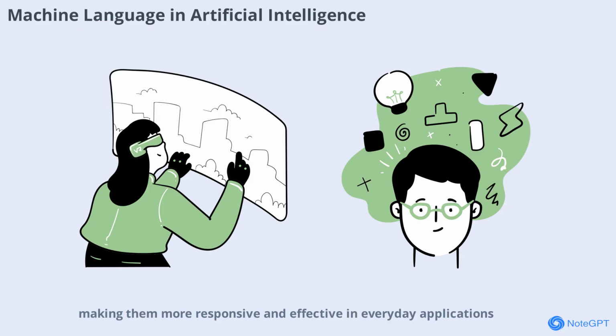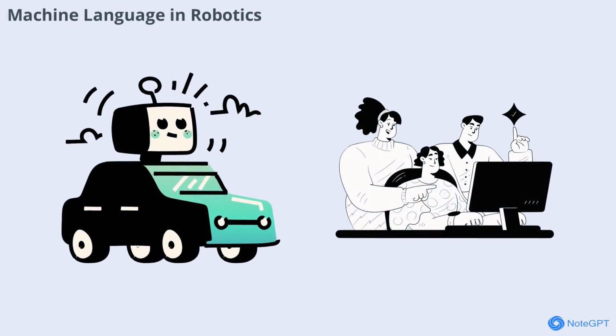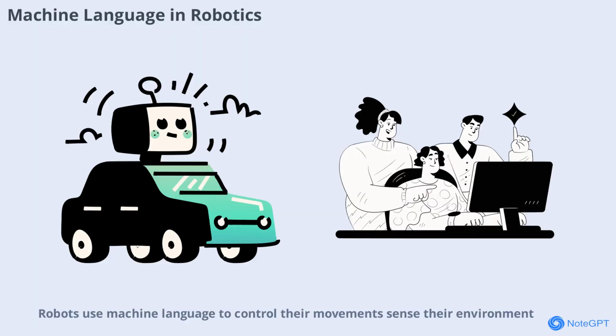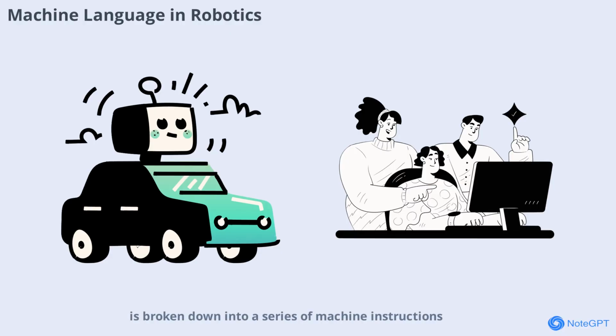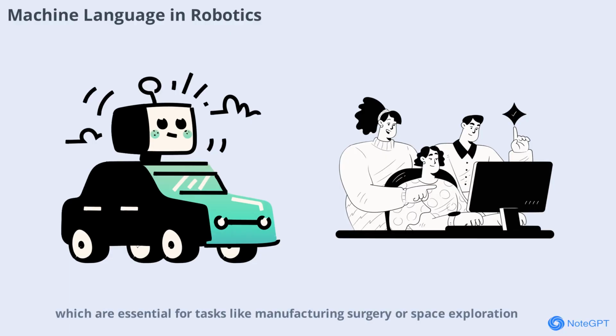Robots use machine language to control their movements, sense their environment, and interact with objects. Each action, from moving an arm to picking up an object, is broken down into a series of machine instructions. By programming robots at the machine language level, engineers can achieve precise control and fast response times, which are essential for tasks like manufacturing, surgery, or space exploration.